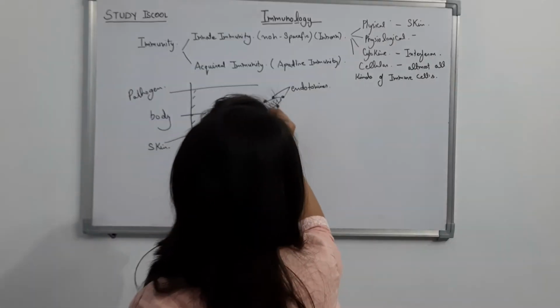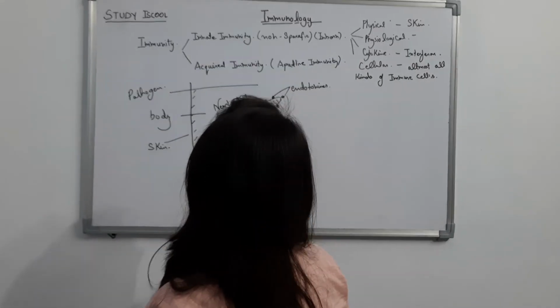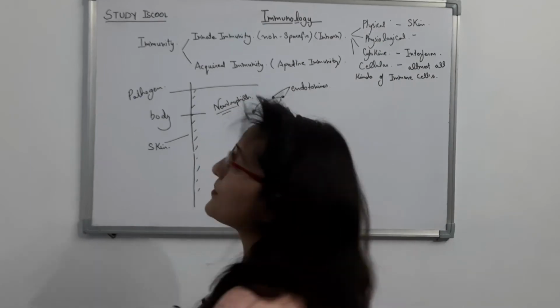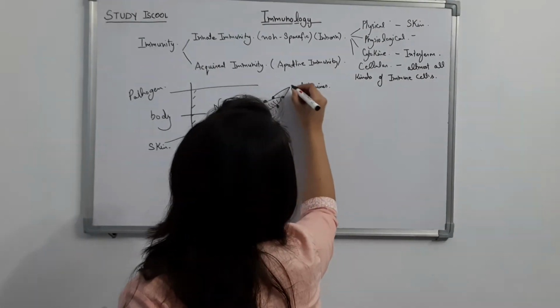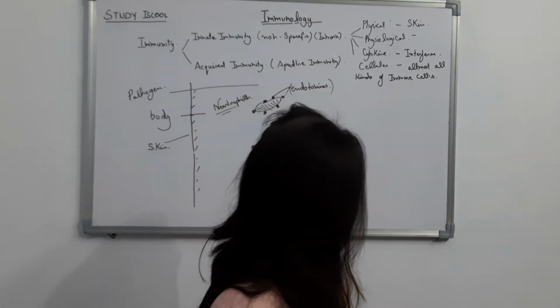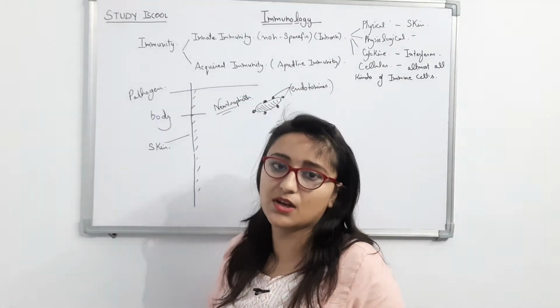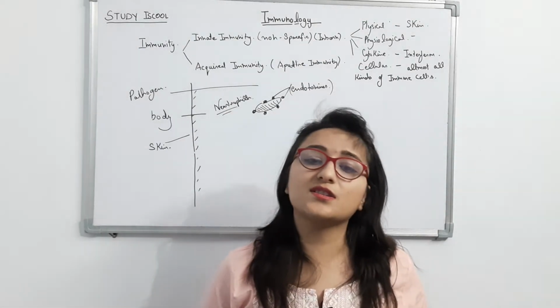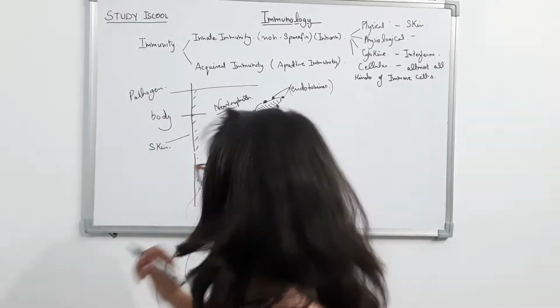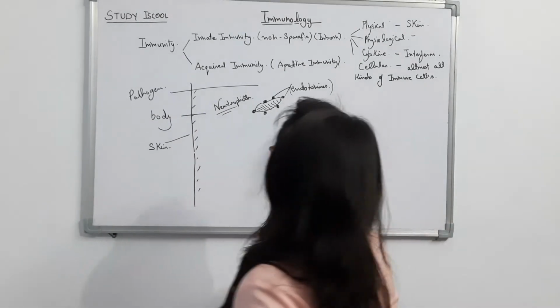You all know that the gram-negative bacteria cell wall is made up of LPS, lipopolysaccharide layers. So bacteria generally secrete endotoxin substances which are harmful for our body. The cell which comes out first is the neutrophil. Now see what happened with this bacteria.